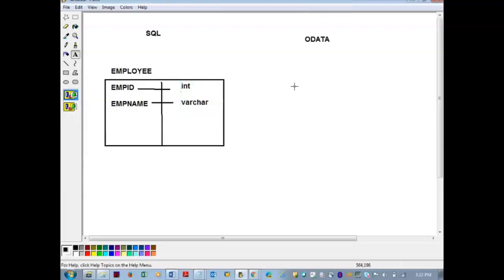Now in OData, this table name is called an entity set.